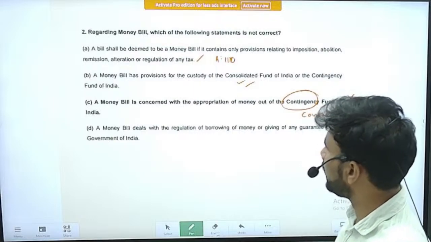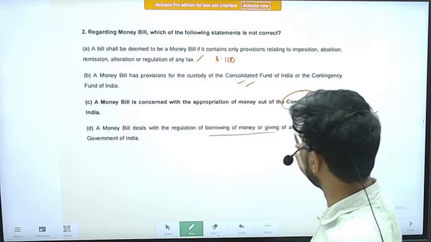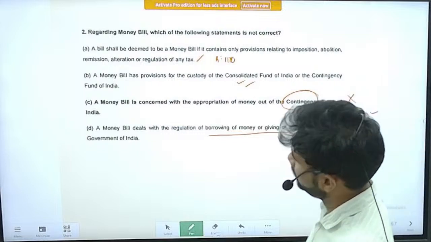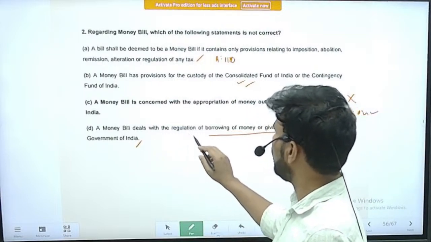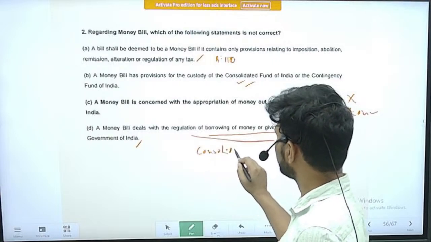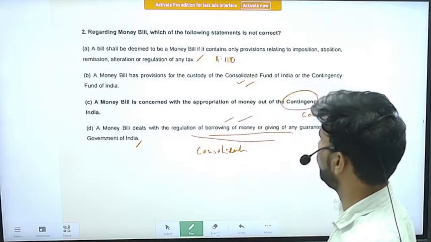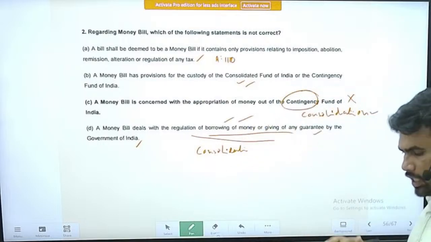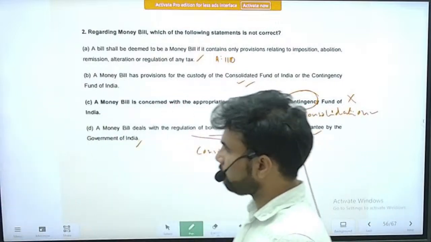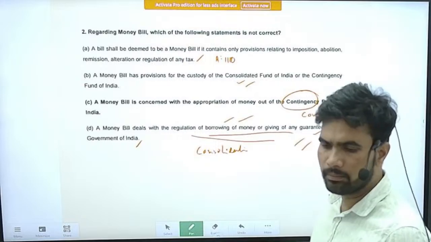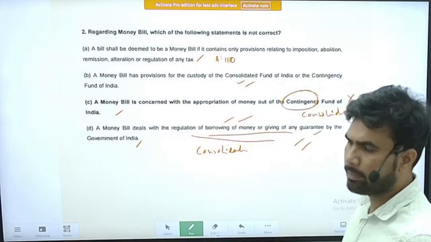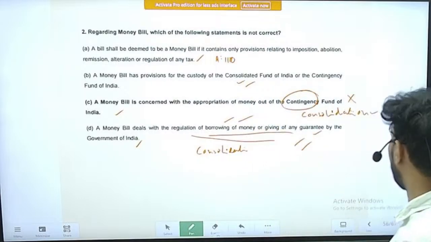So this is not the correct statement about the money bill. Option D, a money bill deals with the regulation of borrowing of money or giving of any guarantee by the government of India. Yes, this is also related to the Consolidated Fund of India only. Things related to borrowing of money and giving a guarantee are associated with the Consolidated Fund of India. So this is also a correct statement. So what is the statement that is not correct in terms of the money bill? That is option C.